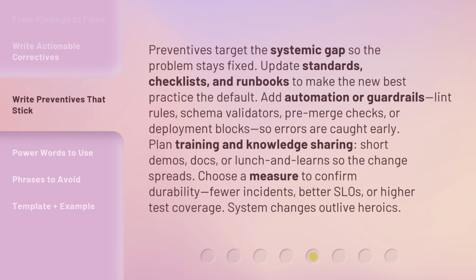Preventives target the systemic gap so the problem stays fixed. Update standards, checklists, and runbooks to make the new best practice the default. Add automation or guardrails: lint rules, schema validators, pre-merge checks, or deployment blocks so errors are caught early. Plan training and knowledge sharing, short demos, docs, or lunch and learns so the change spreads.